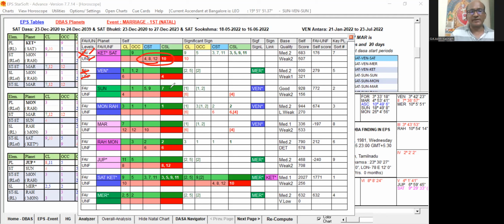Sun, yes, it's a good key planet. 4th lord occupying Lagna, 5 and 9 star lord, and 7th sublord. This is a good key planet. Green color has also been given.